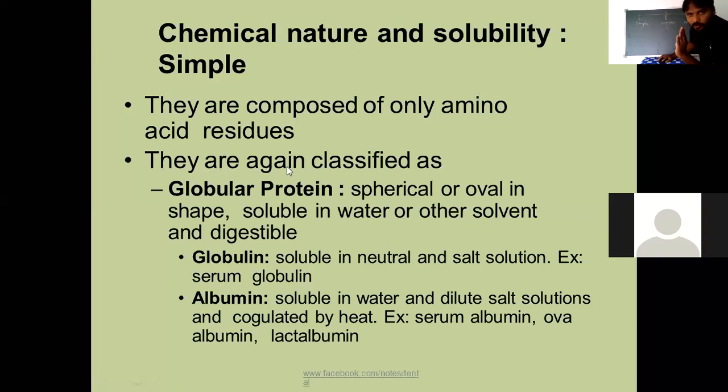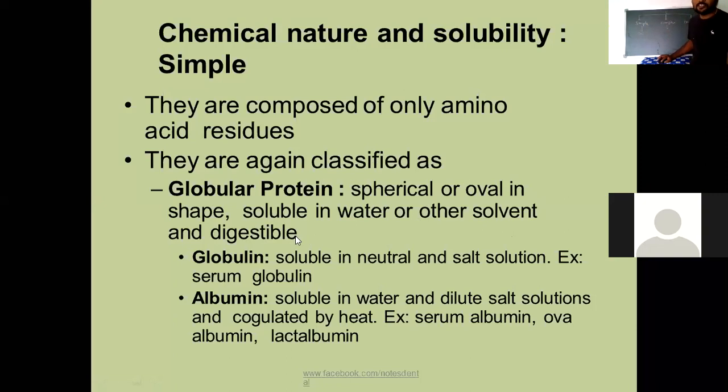Simple proteins are classified again, first as globular proteins. By its name it gives a hint: globular means spherical or oval in shape, soluble in water and other solvents, and easily digestible.